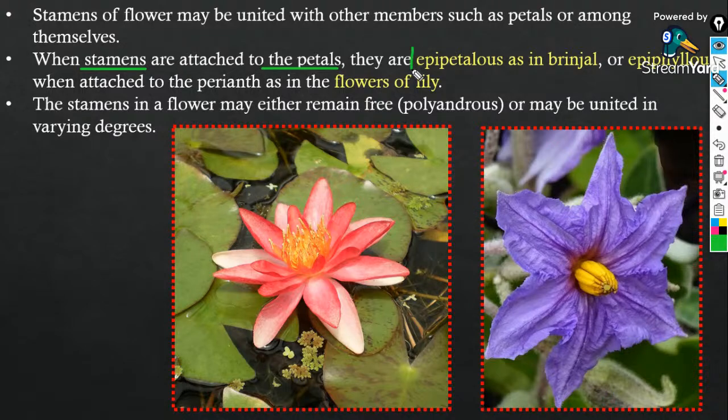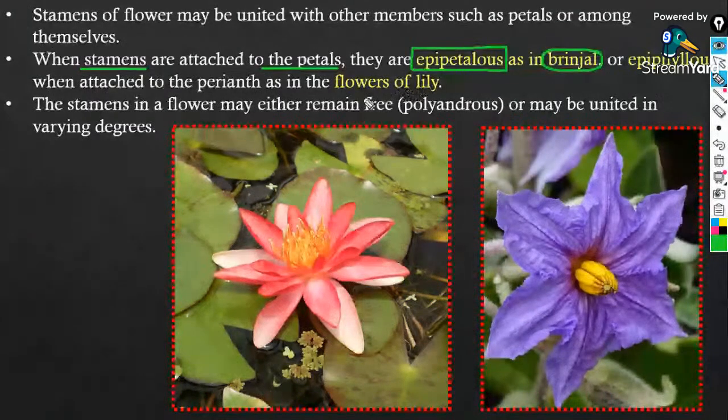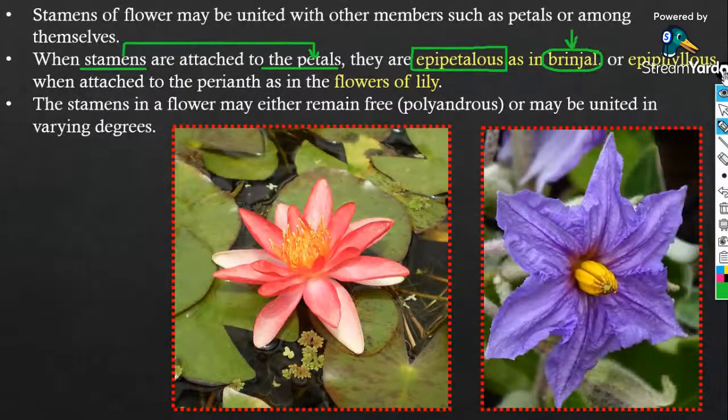Such a condition you will call the epipetalous condition, as in brinjal. So in brinjal, you will find the attachment of the stamens to the petals of the flower.